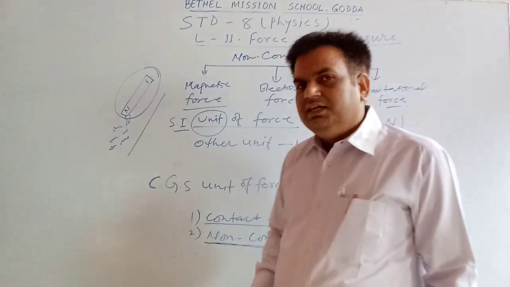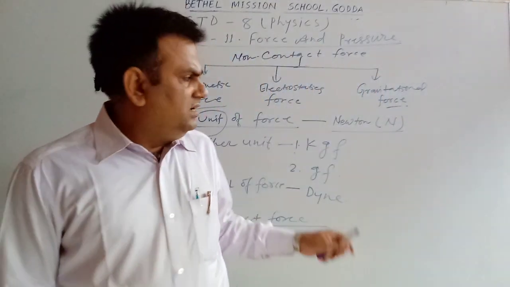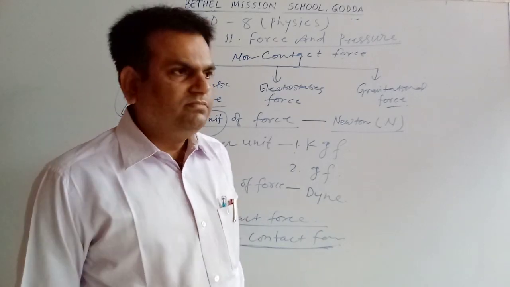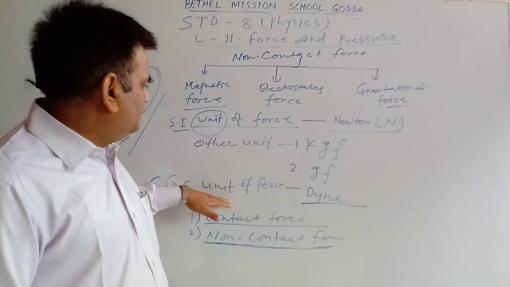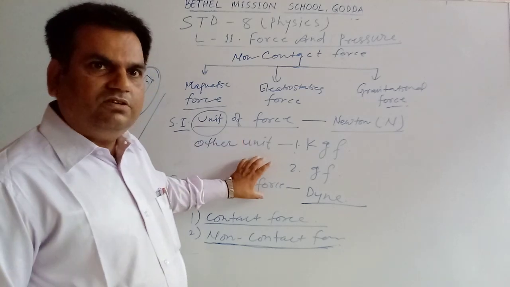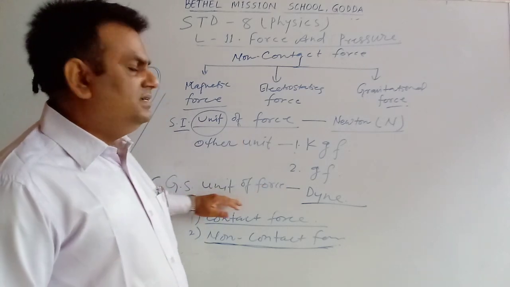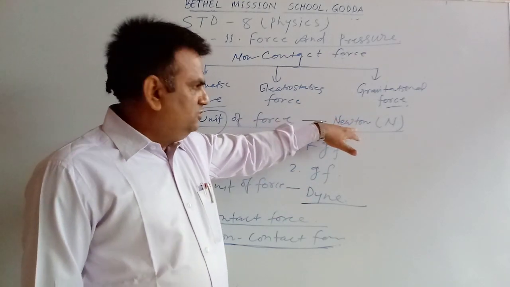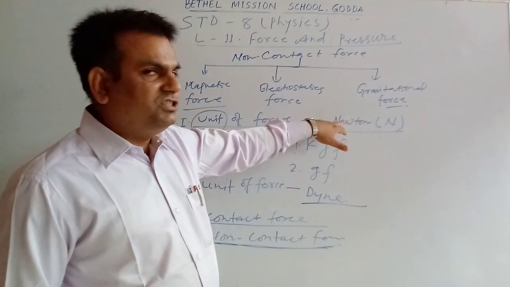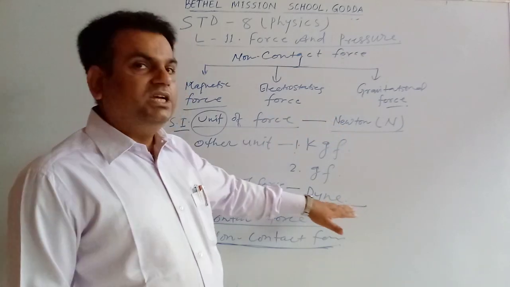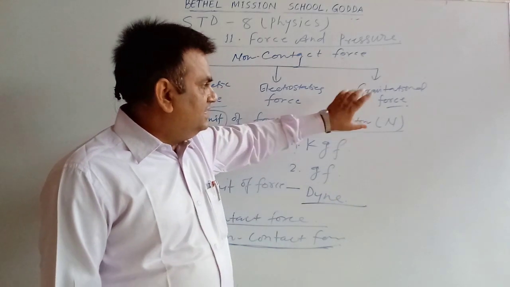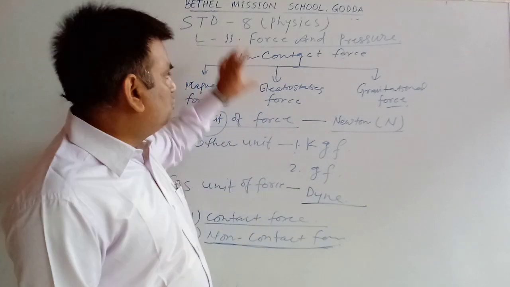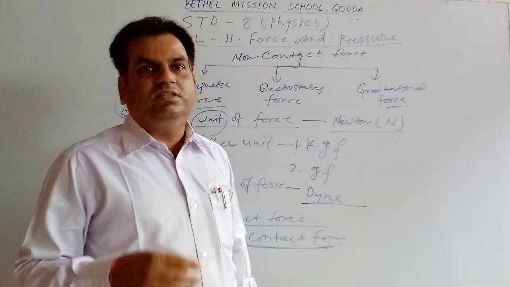Here we will see the relation between Newton and dyne. So here we have seen the different kinds of units of force, and in the next class we will see the relation between Newton, the SI unit of force, and dyne, the CGS unit of force. We will see the rest of the objectives of this topic, force, in the next class. Thank you.